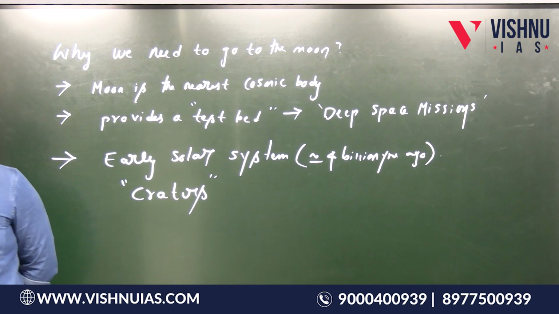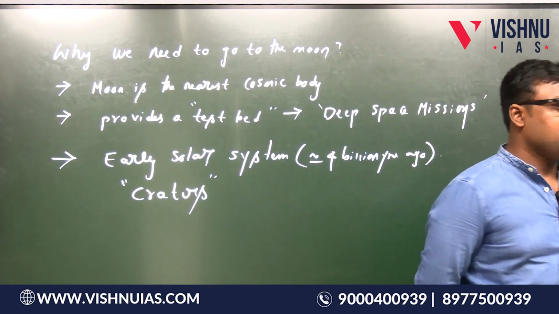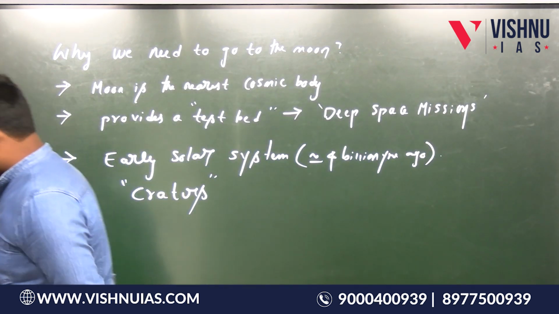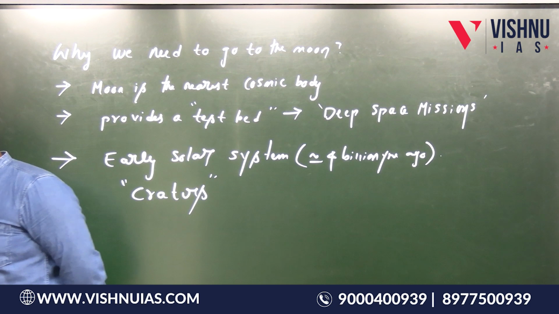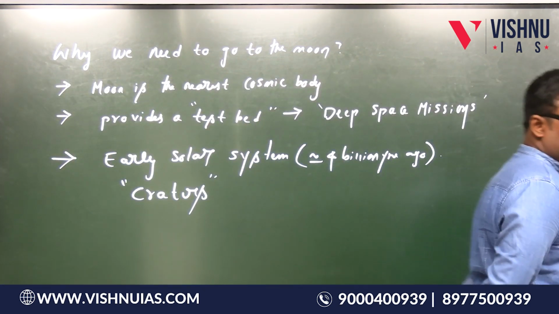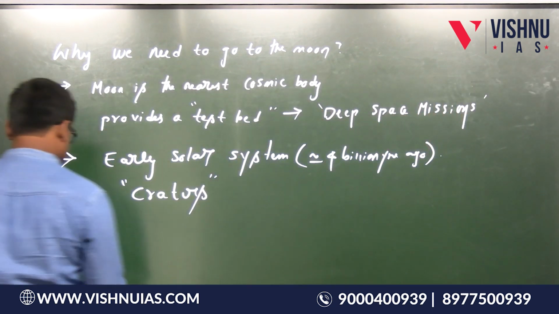So by doing research on these craters, we can know about the early phase of the solar system. Is this point clear? Next point.